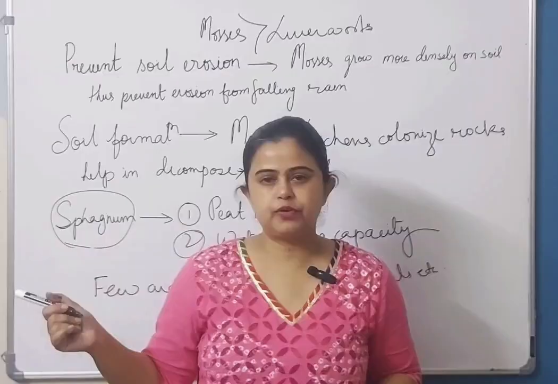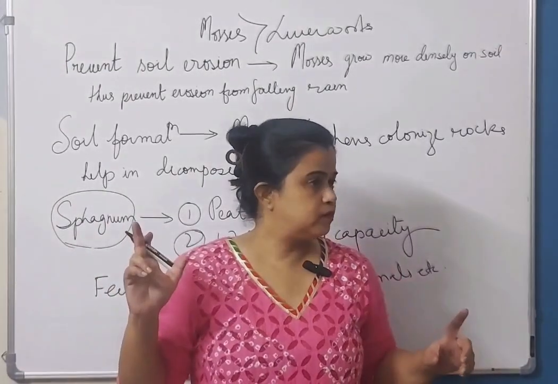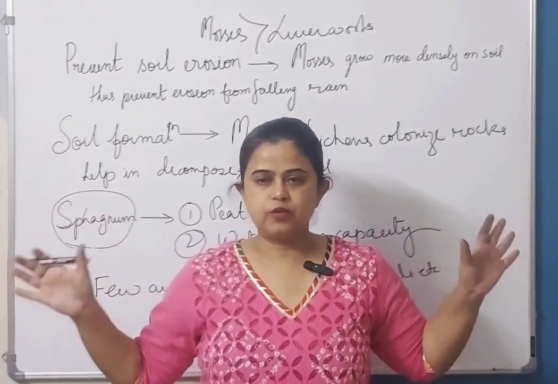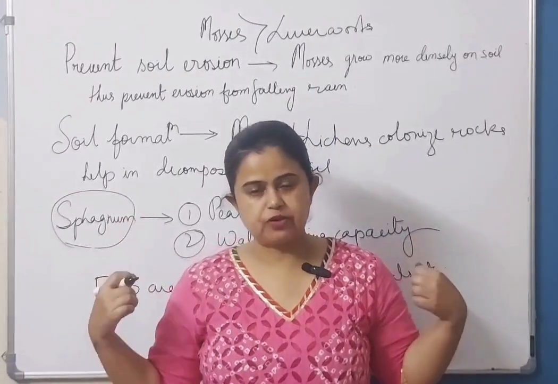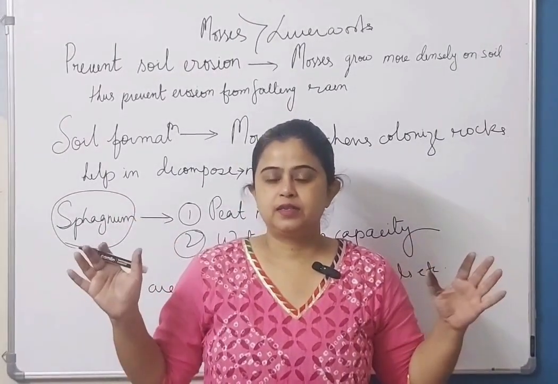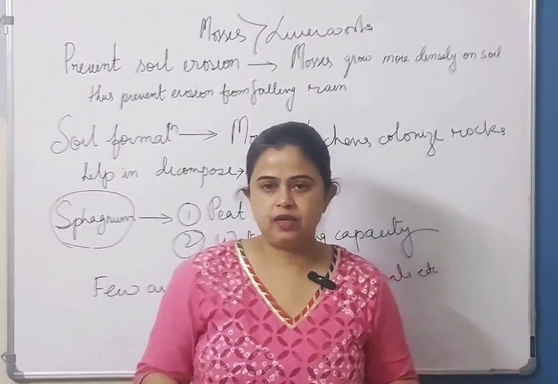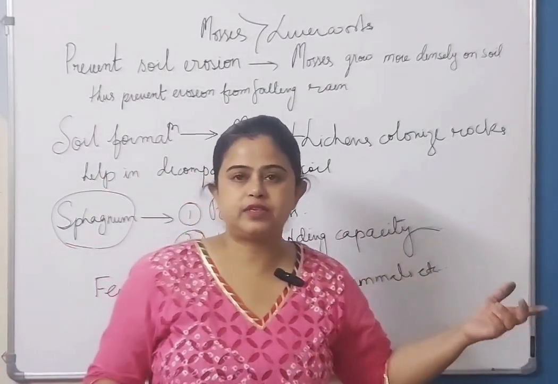Vegetative asexual reproduction हो गया, gemma cups here, and sexual reproduction in both the bryophytes. We get to see archegonium and antheridium. Then the sporophyte. Sporophyte is dependent on the gametophyte, and the dispersal method in mosses is more elaborate. And these are the importances, right? Now let us move on to pteridophytes.